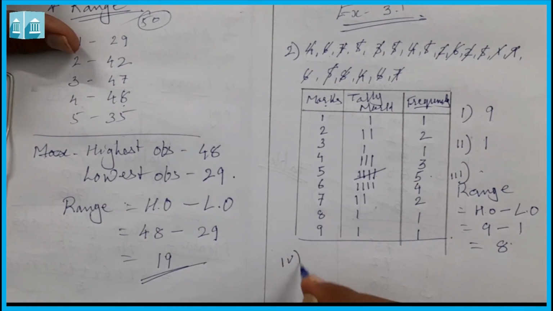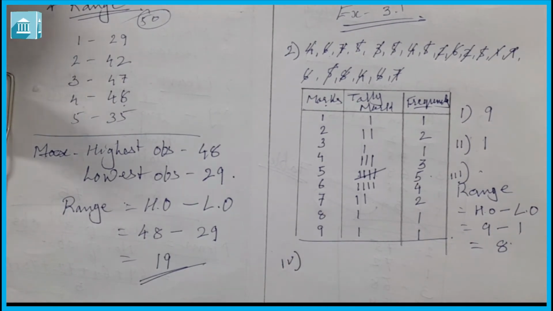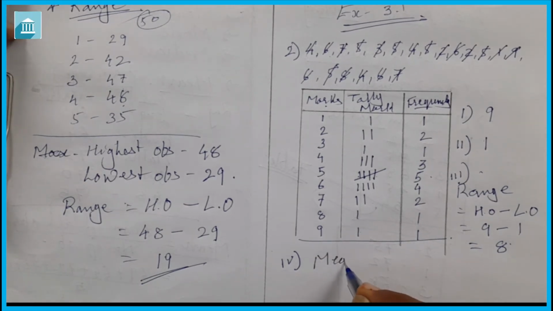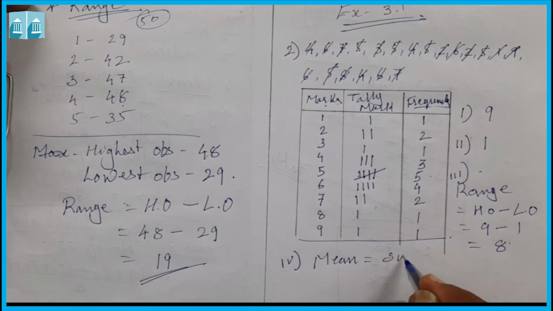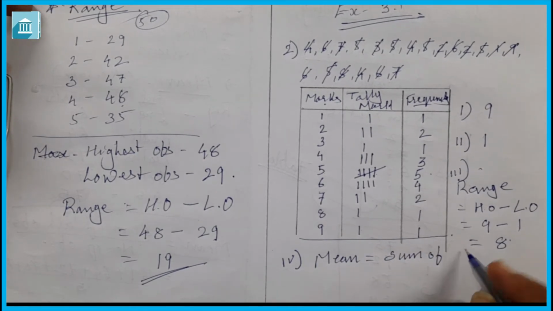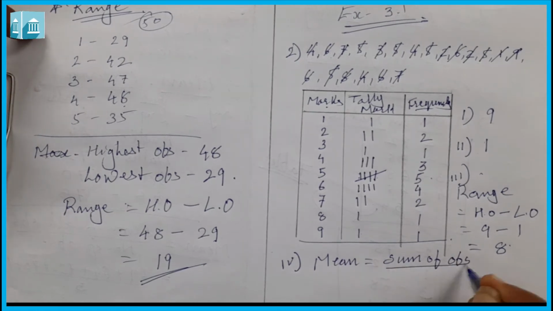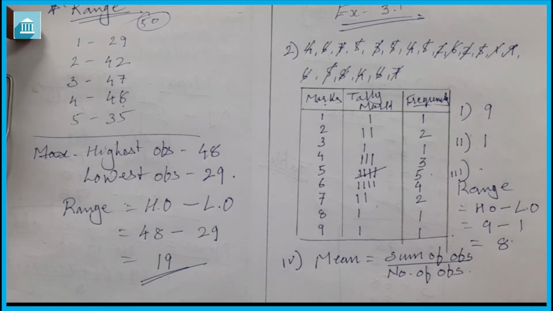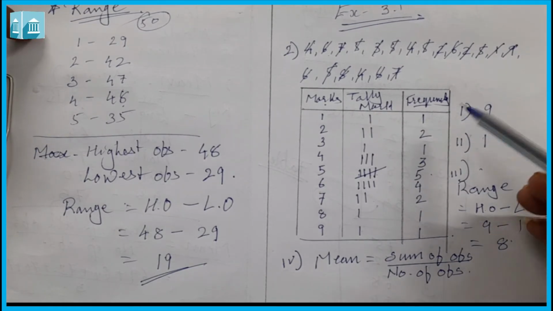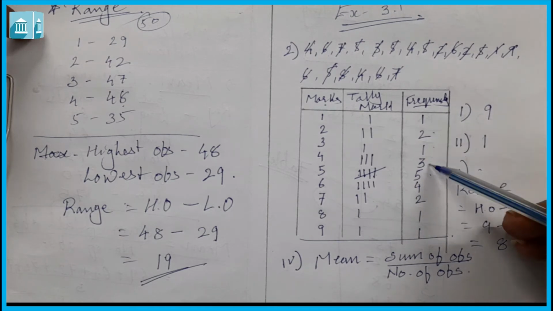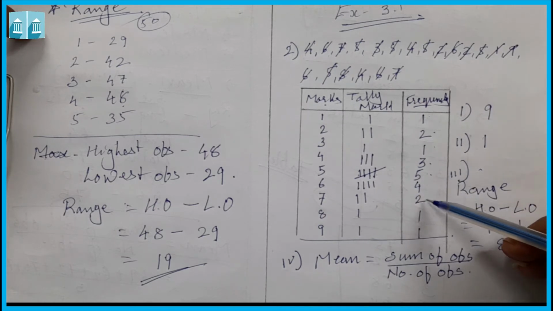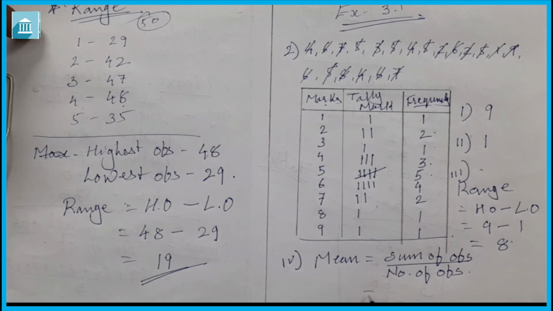Now let us see question number 4. Question number 4 is to find the arithmetic mean. Just now we did the formula for arithmetic mean, that is sum of observation upon number of observation. So the number of observation we can get from here. 1 plus 2, 3, 4, 4 plus 3, 7, 7 plus 5, 12, 12 plus 4, 16, 16 plus 2, 18, 19 and 20. So number of observation is 20.